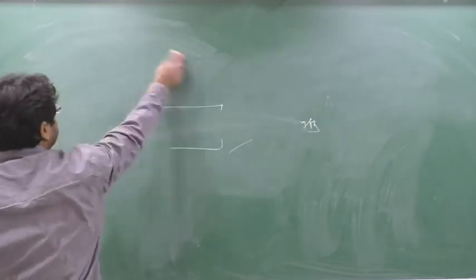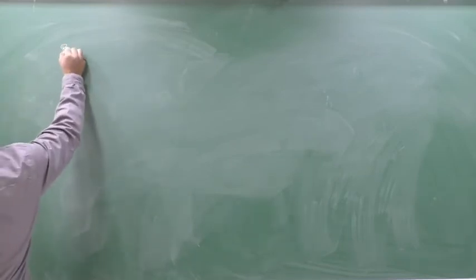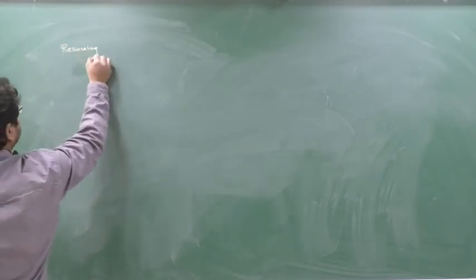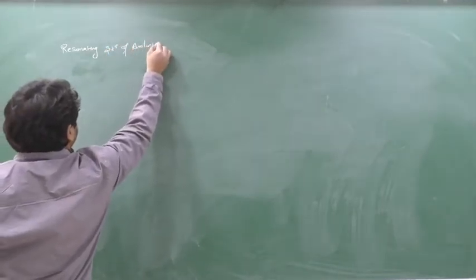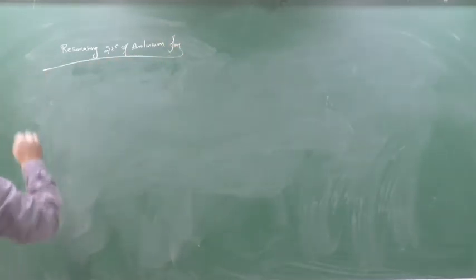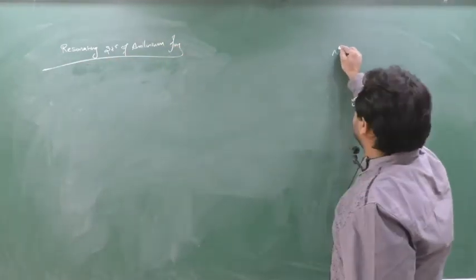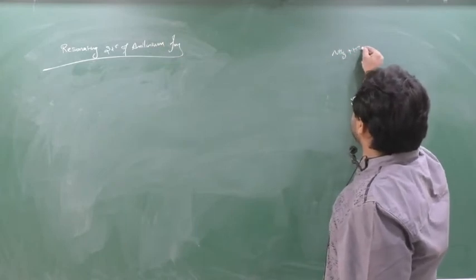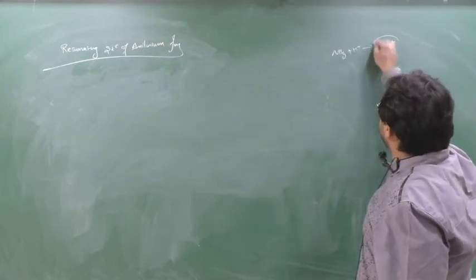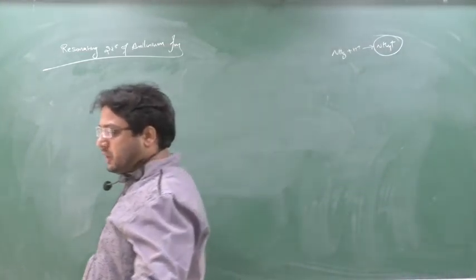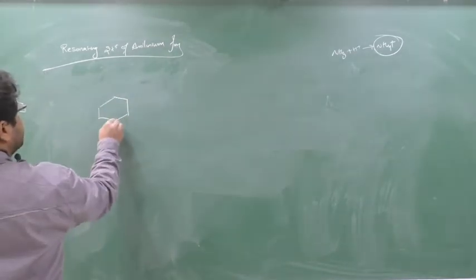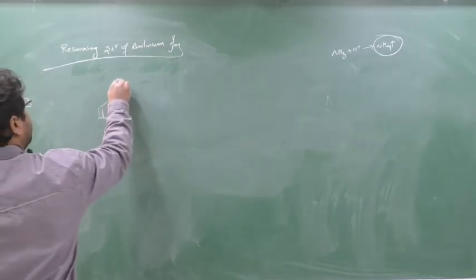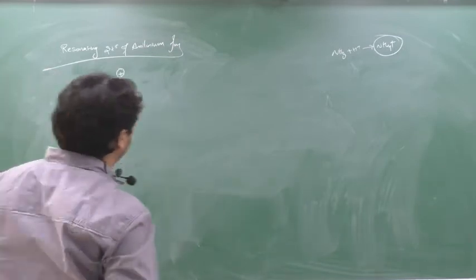Next question is the resonating structure of the anilinium ion. But what do you mean by anilinium ion? Simple. NH3, if you give H plus, it will form NH4 plus, that is the ammonium ion. So when I have given one H plus to ammonia, it has formed the ammonium ion. When I give one H plus to aniline, it will form the anilinium ion, NH3 plus. This is your anilinium ion, yes or no?